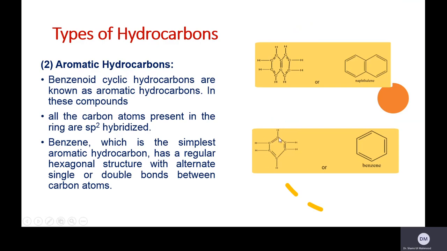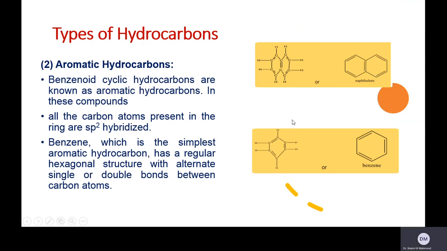Each carbon is sp2 hybridized, with alternate double bonds and single bonds, forming a regular hexagonal structure. This is the simplest molecule, benzene, and this one, in which two benzene rings are joined together, is called naphthalene.